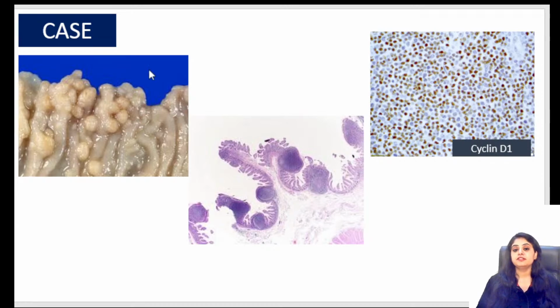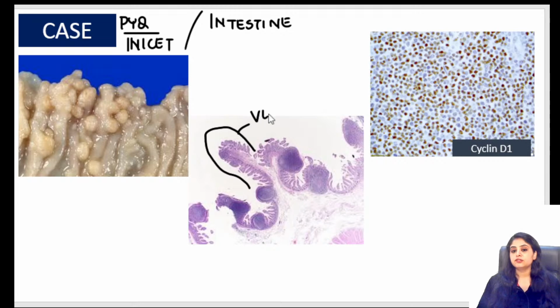This has been a previous year question. Answers awaited. If you need the organ, although from here it's clear, you can see these folds. This happens to be the intestine, which was very clear because you could see these villi also. So very good. I've got an answer from Dr. Sajil, and that is mantle cell lymphoma. Dr. Sumit also says that, okay, everyone believes mantle cell.